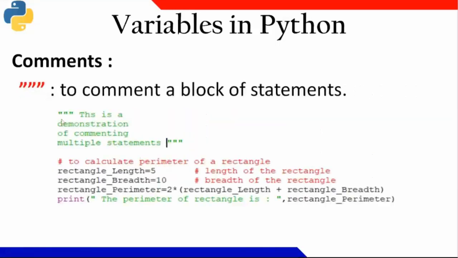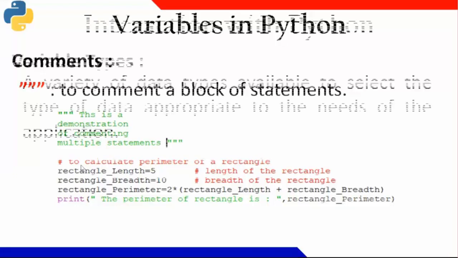Similarly, if I am using triple quotes, I can take a set of statements as comment statements. So from this line to this line, all of them become comments. To comment with the hash, you use Alt+3. To uncomment it, you need to use Alt+4. Okay, Alt+4 you can use for uncommenting.